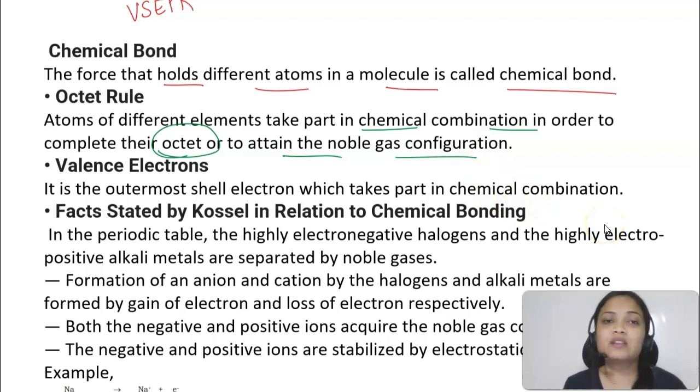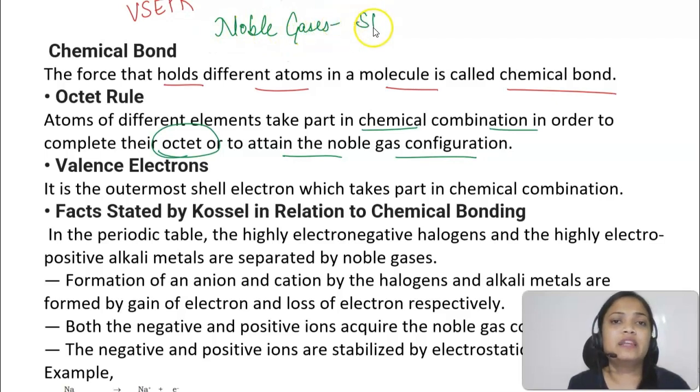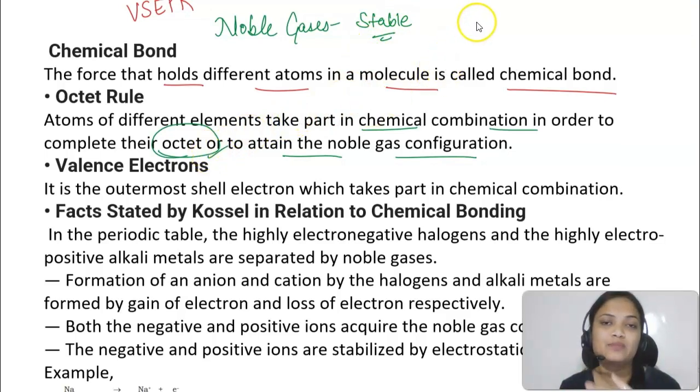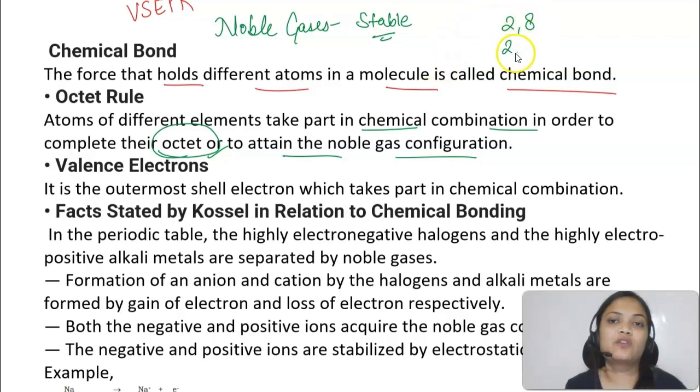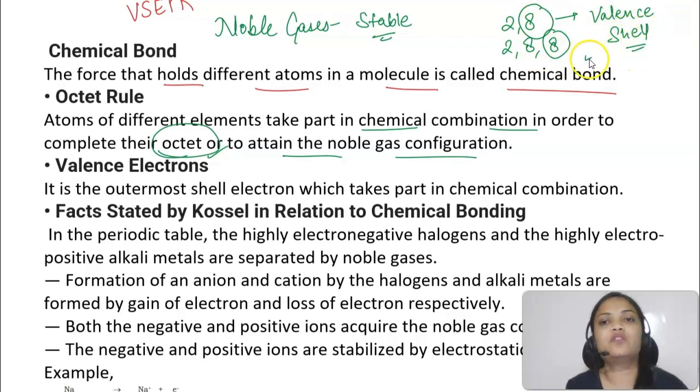You know that the noble gases are highly stable because their valence shells are completely filled. According to the octet rule, the atoms try to become like a noble gas, meaning they want to have 8 electrons in the outermost shell, which is called the valence shell. If there are 8 electrons in the outermost shell, we call it the octet rule. Leaving certain atoms, we have the duplet rule also for the K shell. Except the K shell, the outermost shells like L, M, N must have 8 electrons for an atom to be stable.